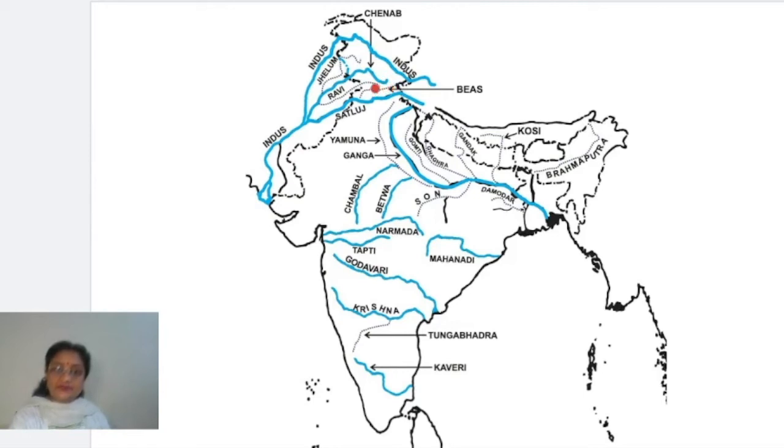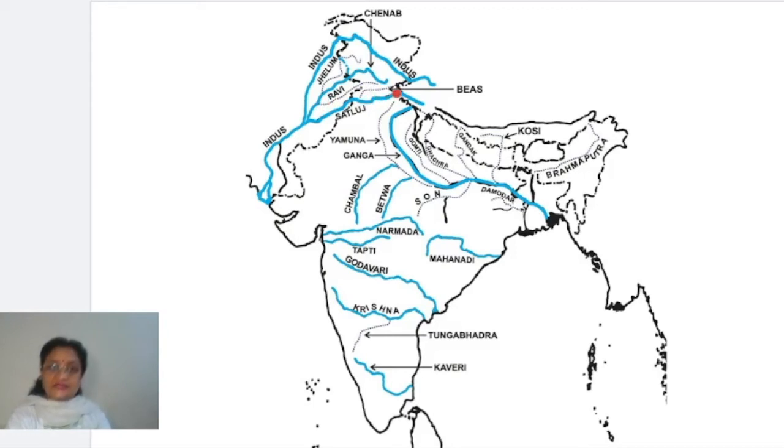Now come to the next one. Again a small river is there which is joining the Chenab river. It is also taken as a tributary of Indus, because ultimately whether it is Jhelum, Chenab, Ravi, or Satluj, all these rivers are joining the Indus river only. That's why all these rivers are called the tributaries of Indus. So this is Ravi, the next river. Just a small part is there in India, the rest of it is there in Pakistan. Now let's move to the next one.